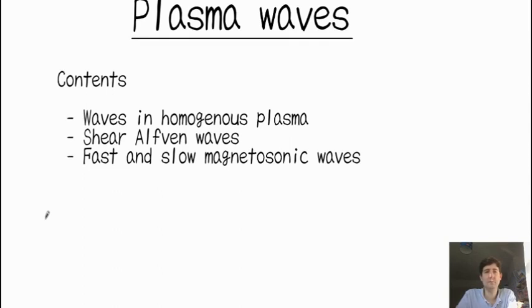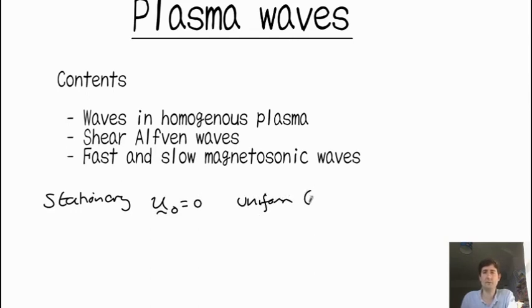So the way that we're going to start is, like last lecture, we're going to assume we have a stationary, uniform, so homogeneous plasma. Because it's stationary, we just say that U naught, which is the equilibrium flow, is 0, and it's uniform, so homogeneous. And so we have the gradient of the equilibrium pressure is 0, and the gradient of the equilibrium mass density is also 0.